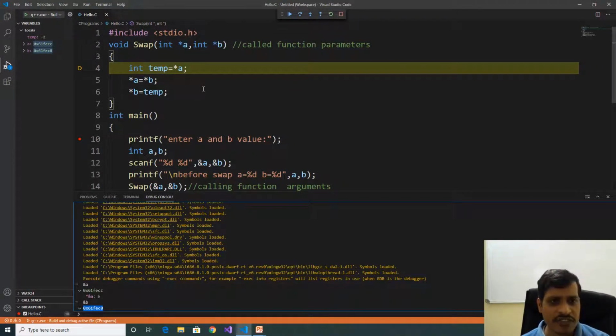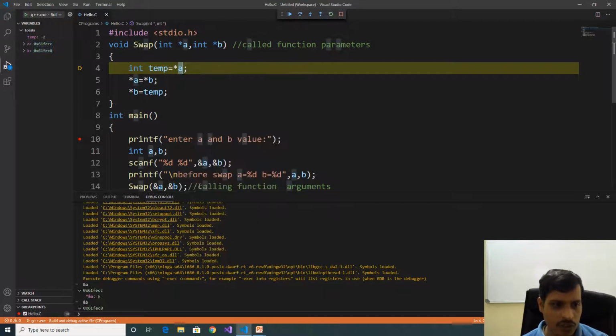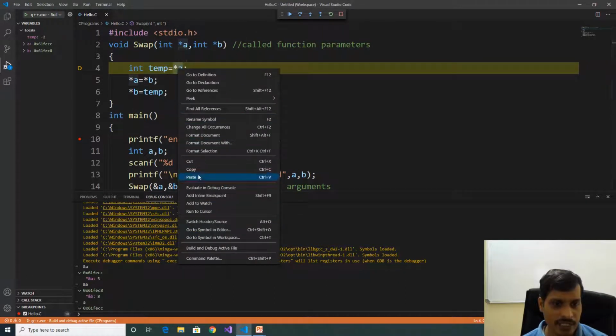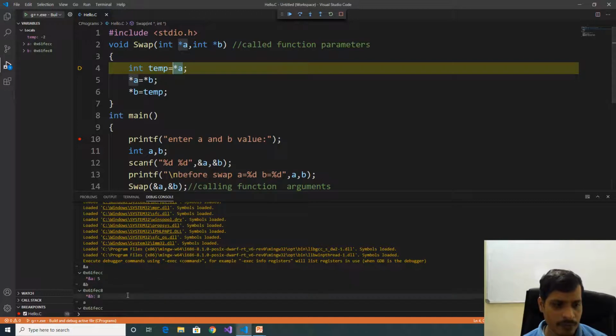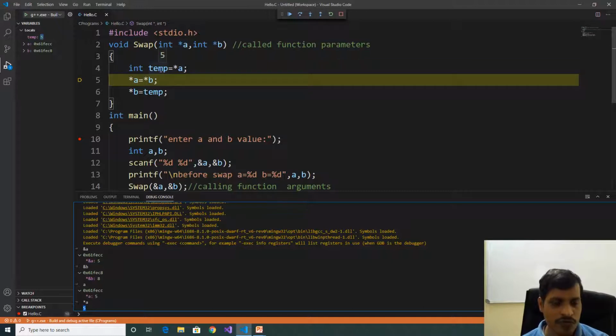Now we need to change the values at that address. If you want to change the values, we need to use the pointer operator. If you select A and right click, evaluate in debug console, A contains an address. If you want to get the value from that address, we need to use pointer A. Select this part, right click, evaluate in debug console. Here pointer A is equal to 5. 5 is assigned to the temporary variable. Now temp is equal to 5.